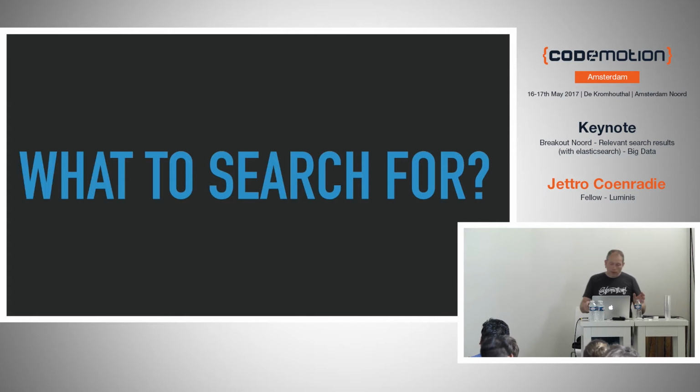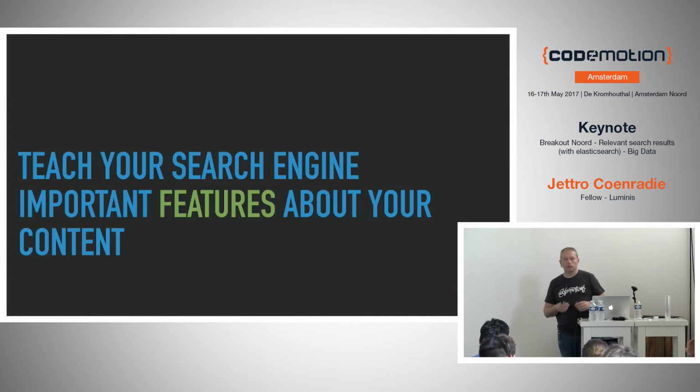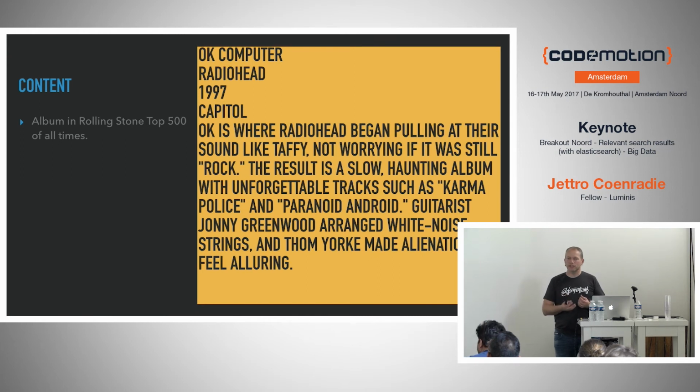But we cannot search anything if we don't have anything to search for. So we first have to have content. If you have a number of pieces of text, you first need to explain to the search engine what the features are that are in that text. What can it look for?